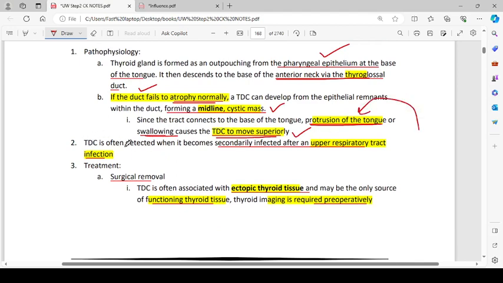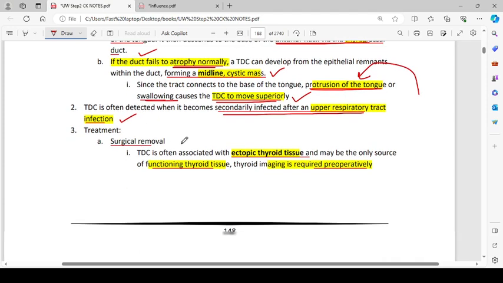A thyroglossal duct cyst is often detected when it becomes secondarily infected after an upper respiratory tract infection. Treatment is surgical removal. It is often associated with ectopic thyroid tissue and may be the only source of functioning thyroid tissue. Thyroid imaging is required preoperatively.